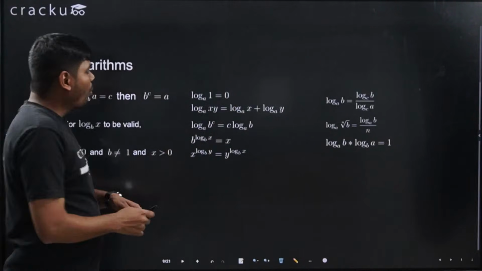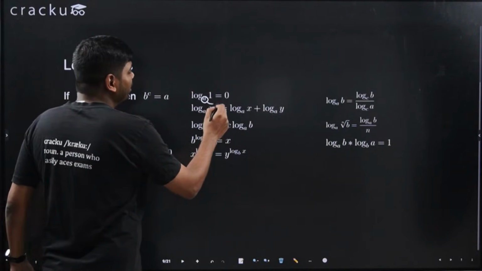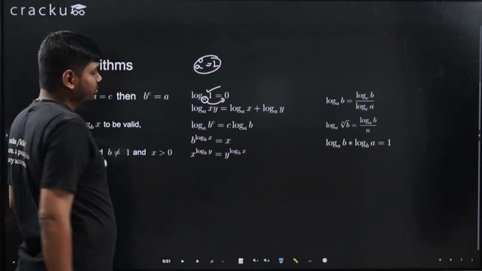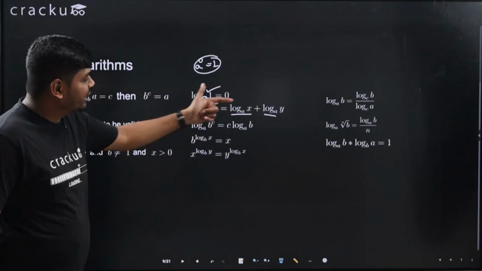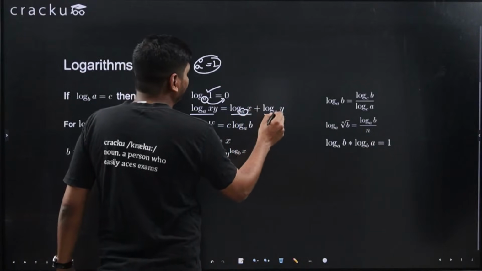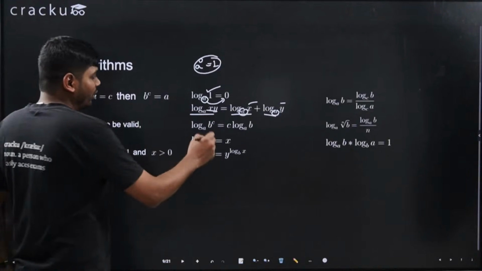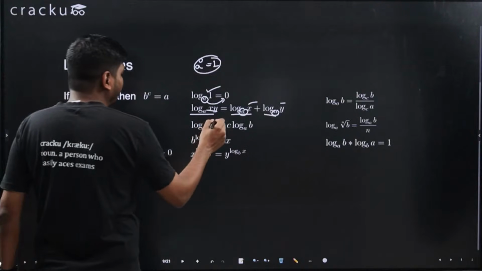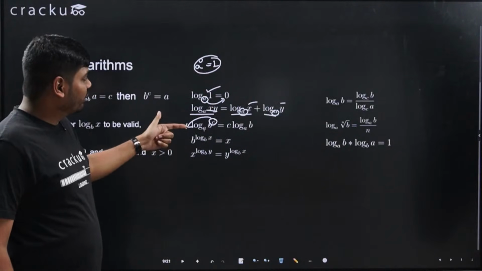These are the general things that you should know about the logarithm properties. Now what is log 1 to the base a? Log 1 is always 0, because a power 0 is equal to 1. This is the addition property. If log x to the base a plus log y to the base a is given, when the base is the same, you can directly multiply x and y, that is log xy to the base a. If log b power c to the base a is given, you can take the power c outside, so it will become c log b to the base a. This is also a very important property.